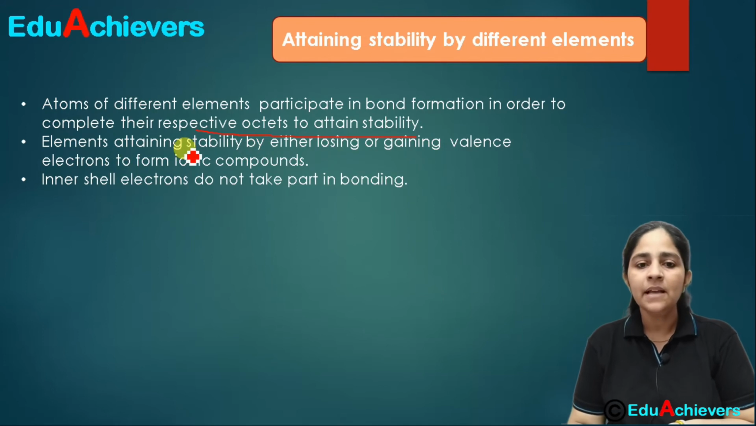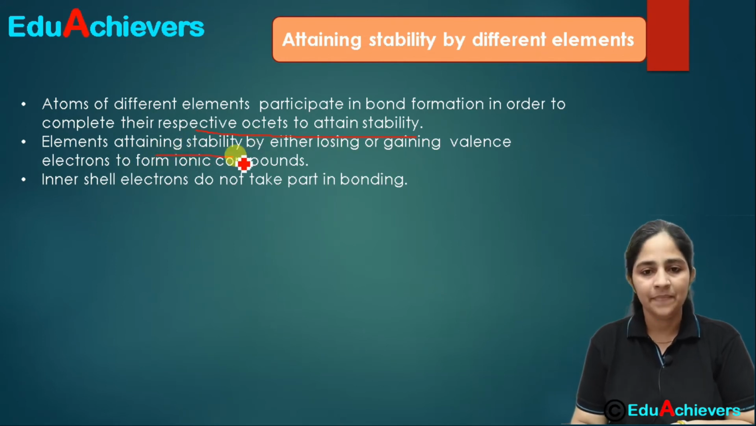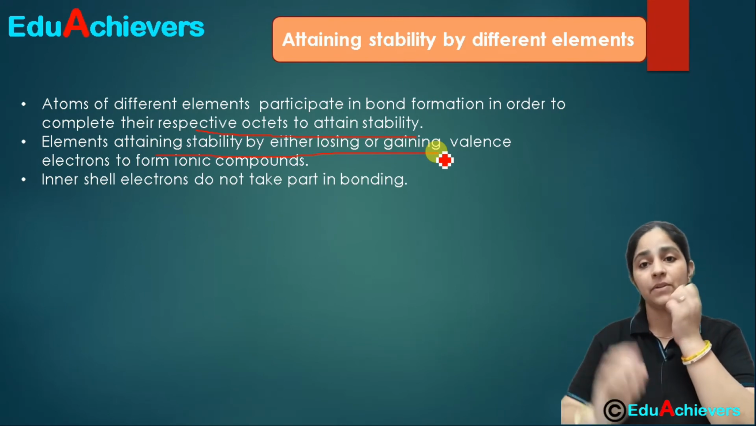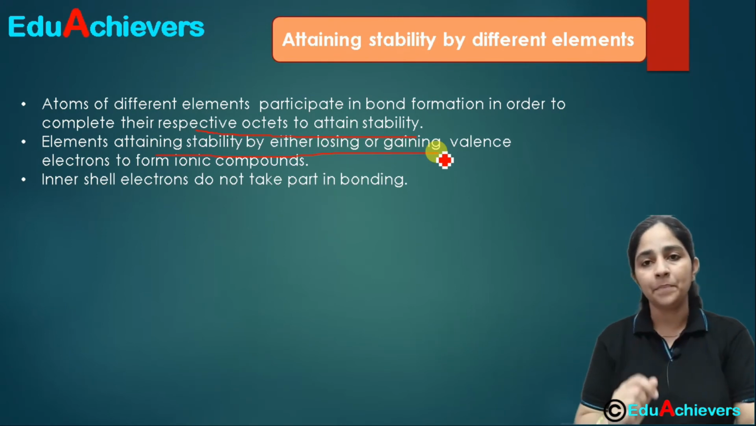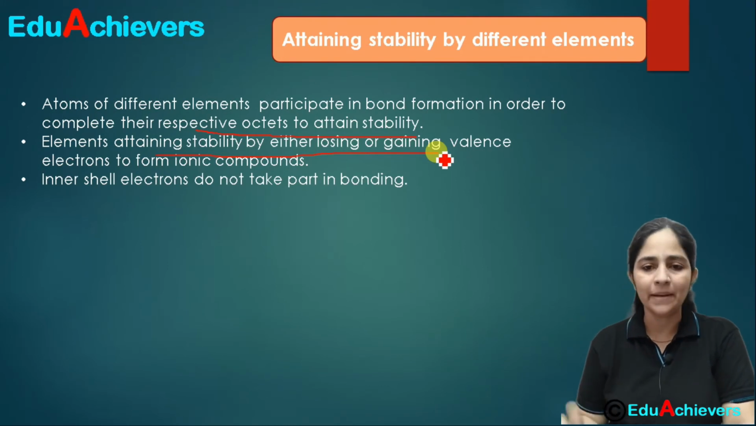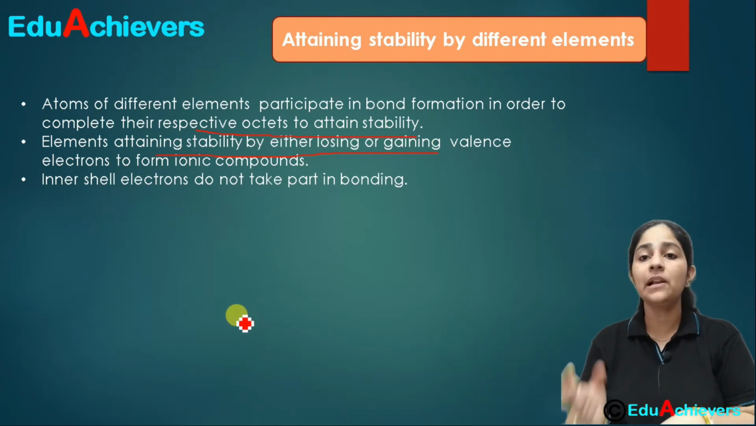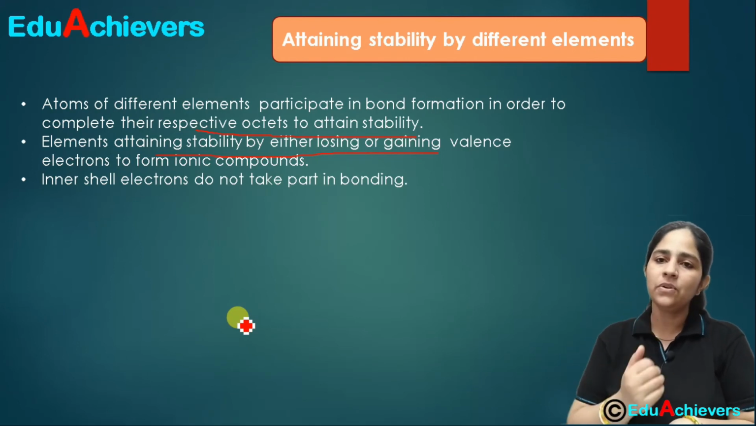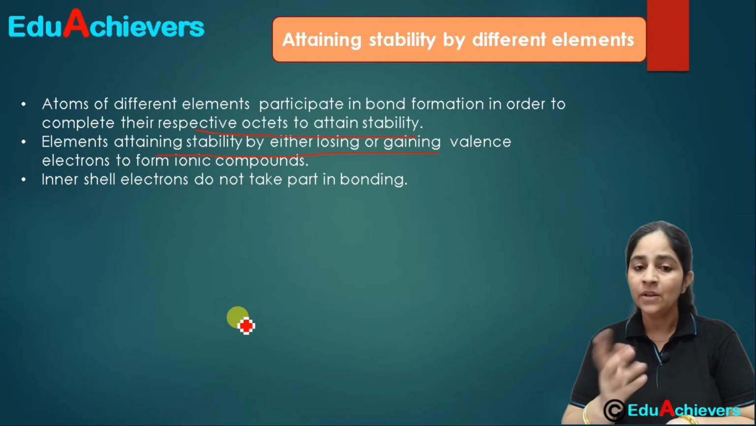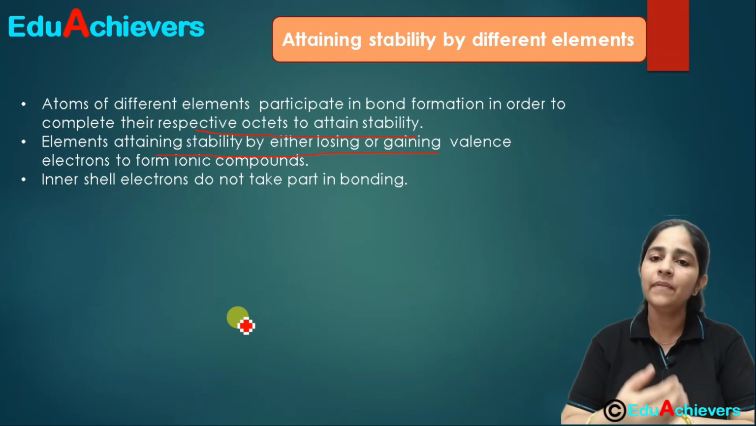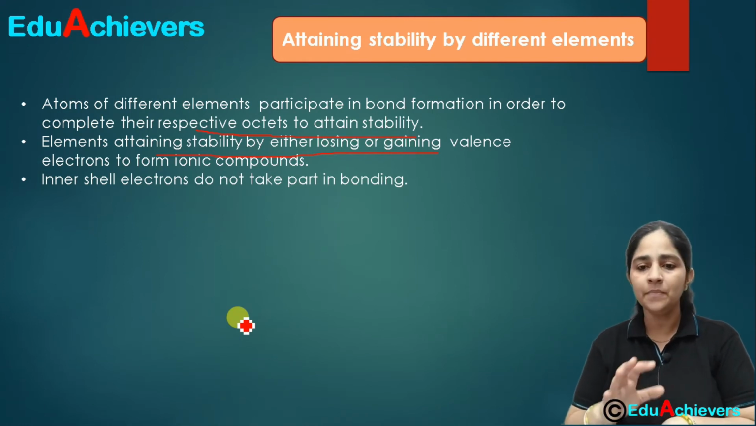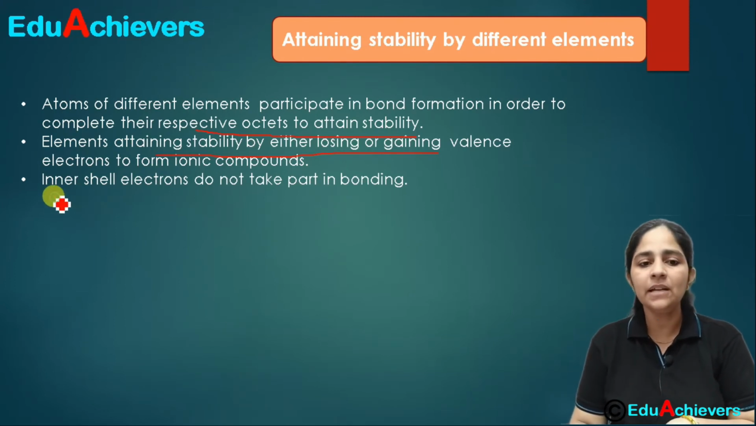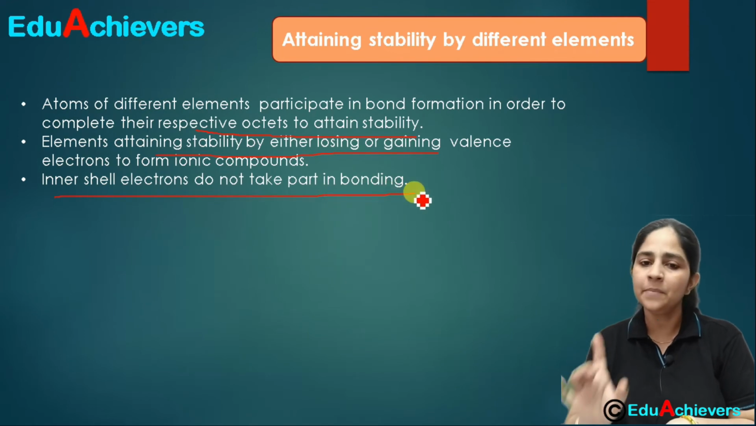Now the next thing is how they can do this. Either they can gain some electrons or they can lose some electrons. Like when we talk about sodium, we said that sodium has 2, 8, 1, and sodium gave away 1 electron, and chlorine, which had 2, 8, 7, received 1 electron to attain its stability. So that can be done either by giving away electrons or receiving electrons. And second, as I have shared with you, inner shell electrons do not take part in bonding.